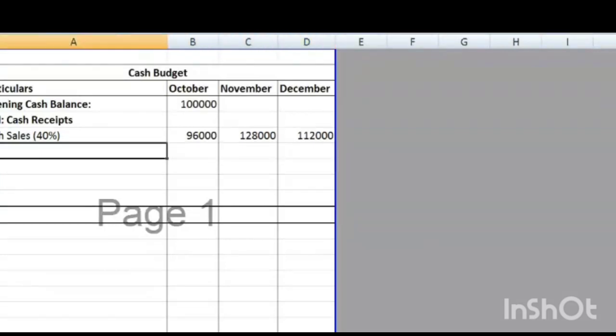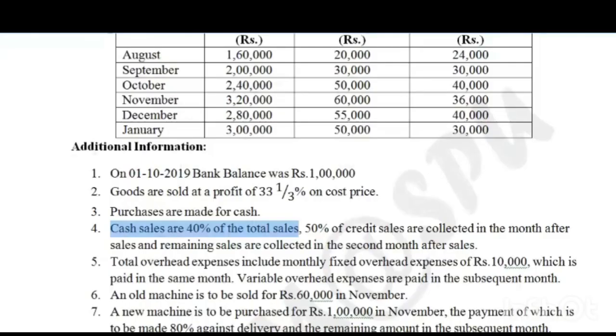Okay. Now collection from customers, debtors. Whether we say customers or debtors, it is the same thing. That's the 60%. Now, 50% of credit sales are collected in the month after the sales and the remaining 50% are collected in the second month after the sales.